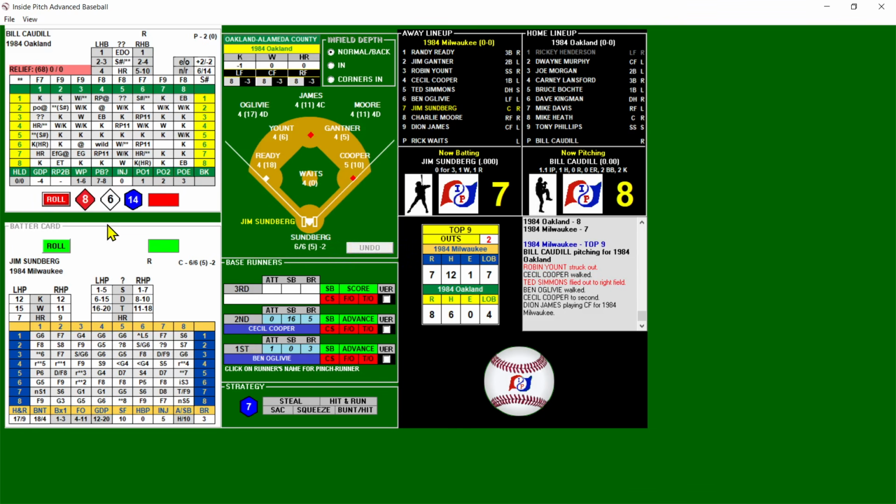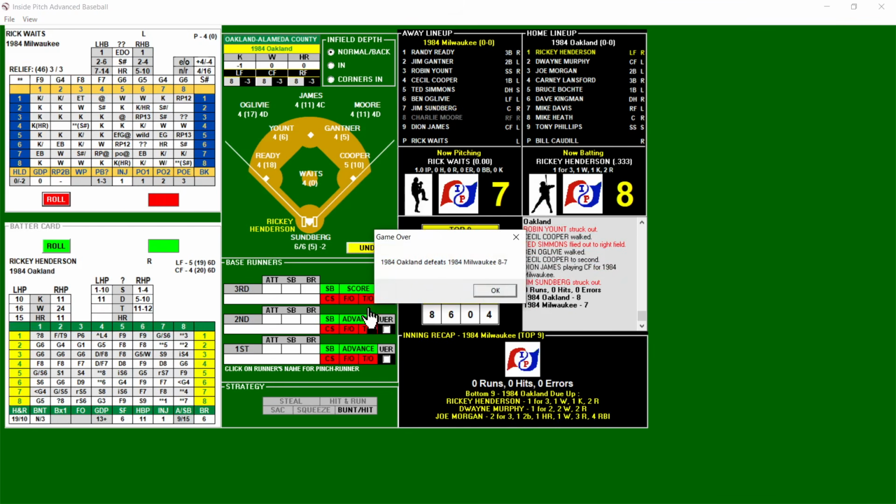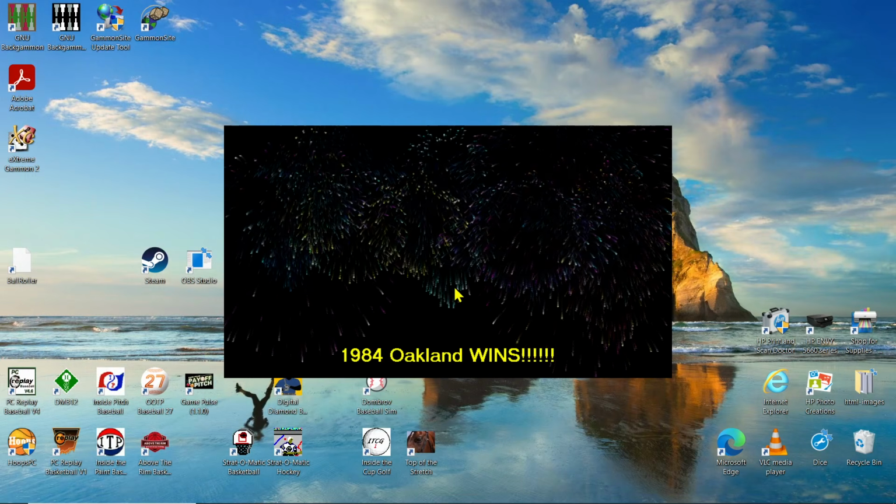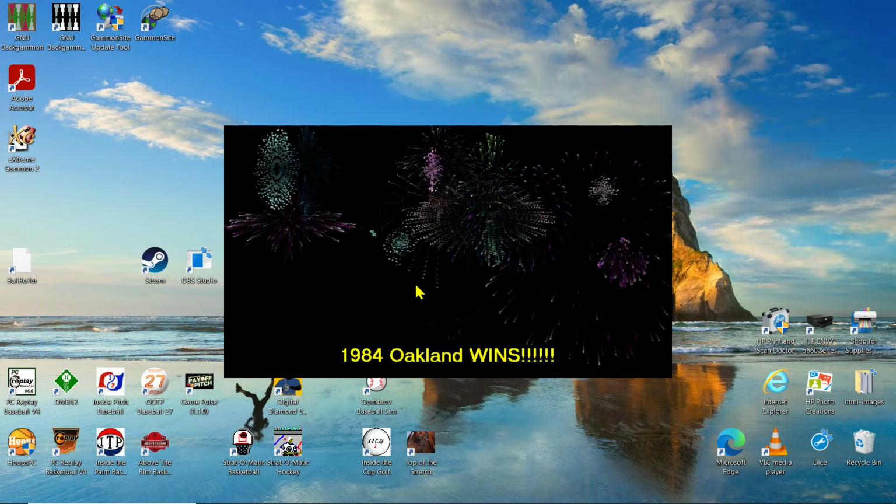Tired results in play. And there's a K chance. Right hand, struck him out. Caudle digs down deep, gets Sundberg on strikes, and Oakland holds on to beat Milwaukee 8-7 in another great Inside Pitch Advance game. That was fun.